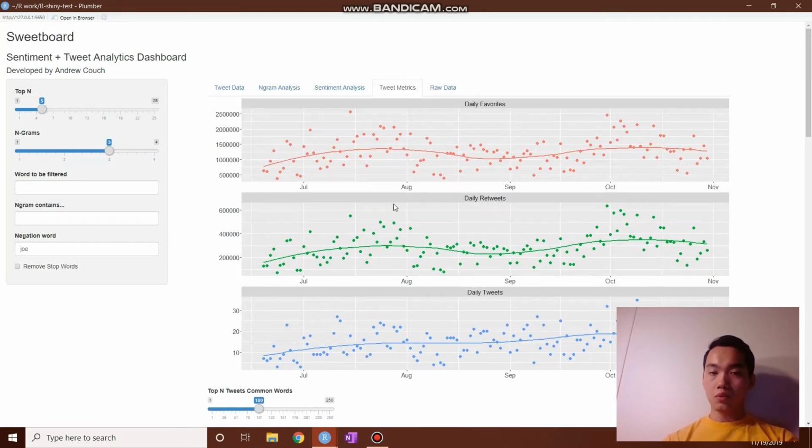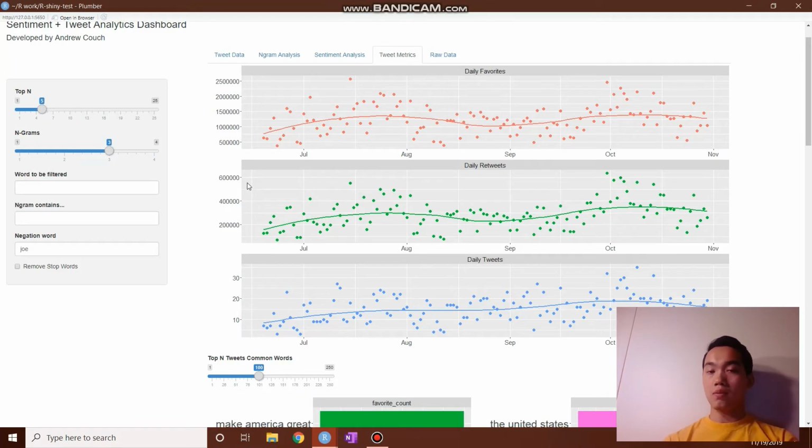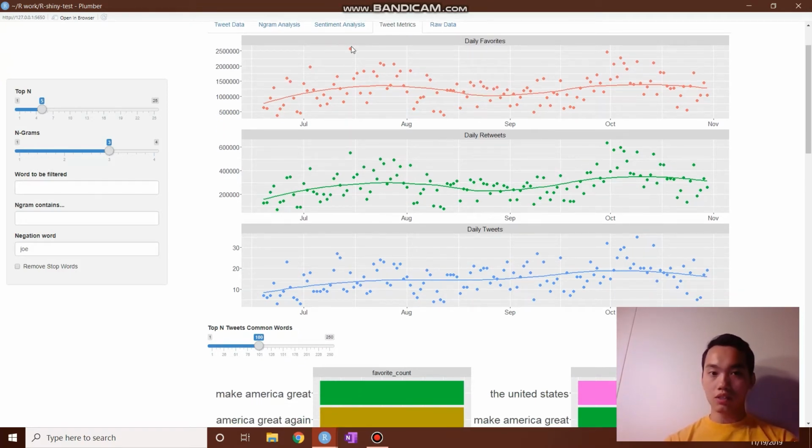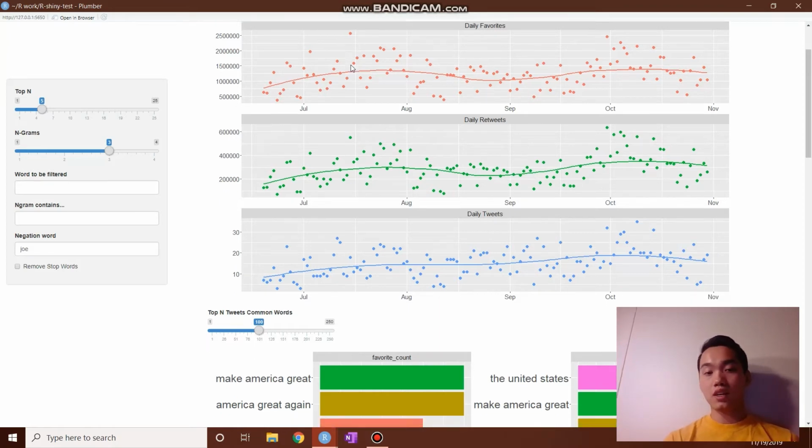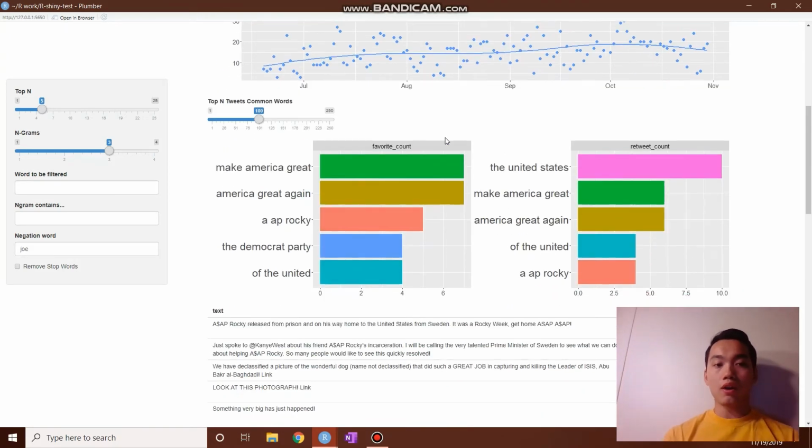With tweet metrics, we can just analyze basic tweet KPIs such as daily favorites, daily retweets, and just daily tweets. As you can see, you can do maybe an outlier analysis, where right here we got a lot of tweets. I wonder why. We might have to investigate that. Right here, this is the top n tweets and common words. So it finds rankings of KPIs. The top 100 favorites for the tweets will be right here, and the top 100 retweeted tweets will be right here.